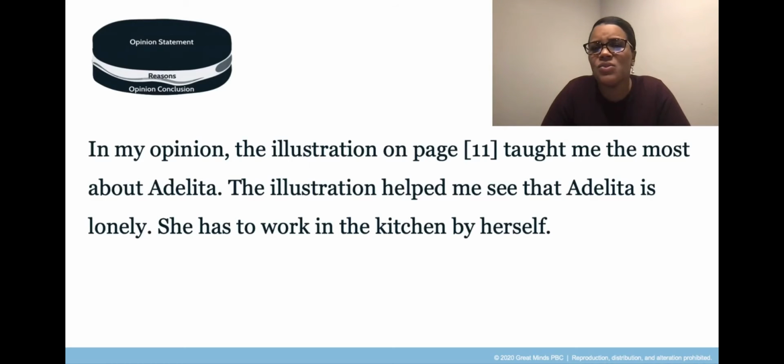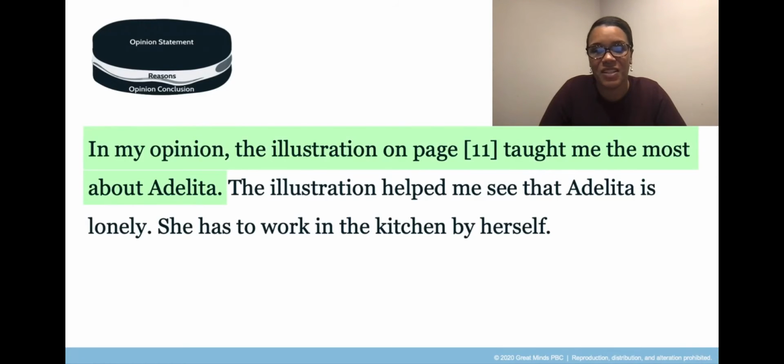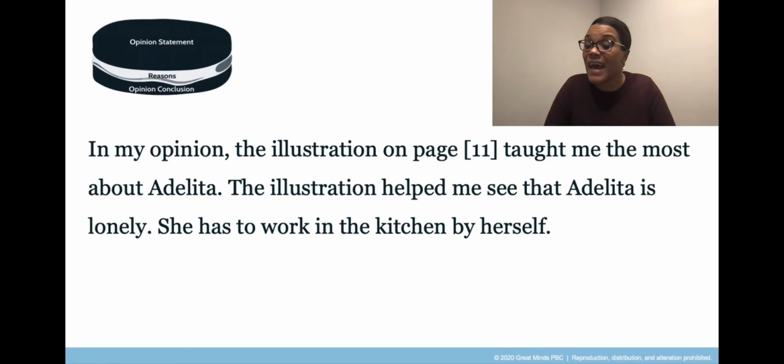Now, what is the writer's opinion in this paragraph? Point to the opinion statement on the screen and remember to point gently. Did you point? All right, now, what reason and evidence does the writer give to support their opinion? Share your ideas with the learning partner or just share aloud.